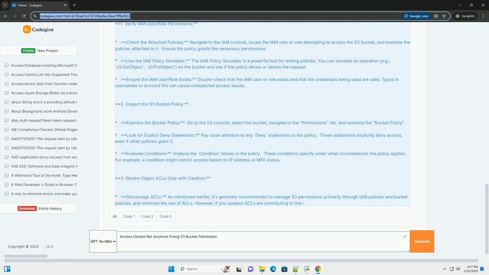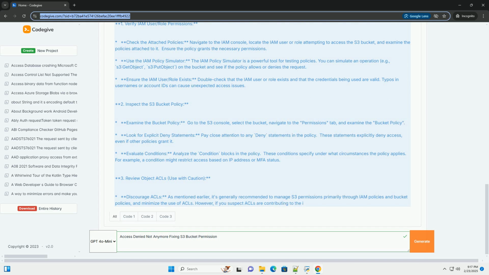Evaluate conditions. Analyze the condition blocks in the policy. These conditions specify under what circumstances the policy applies. For example, a condition might restrict access based on IP address or MFA status.